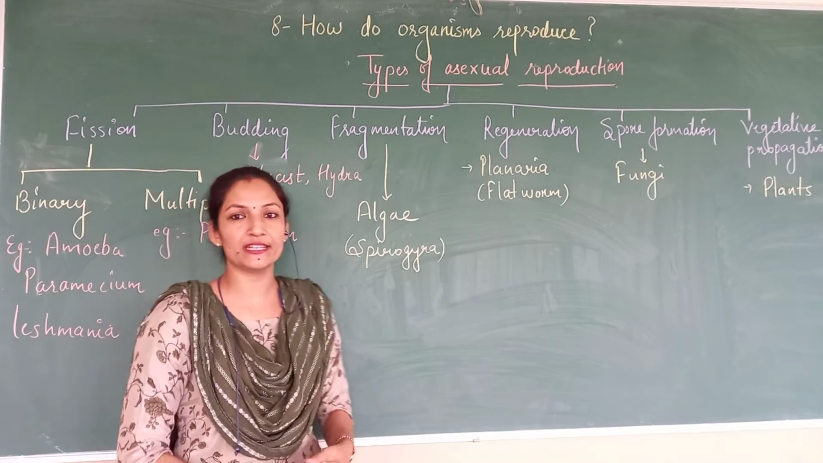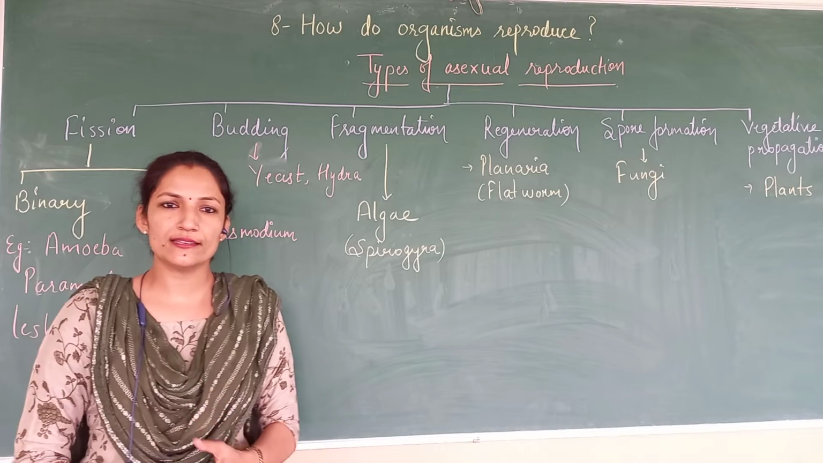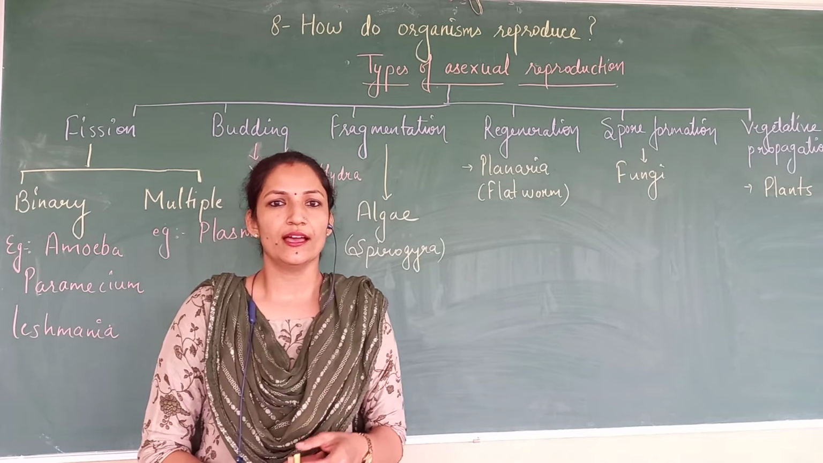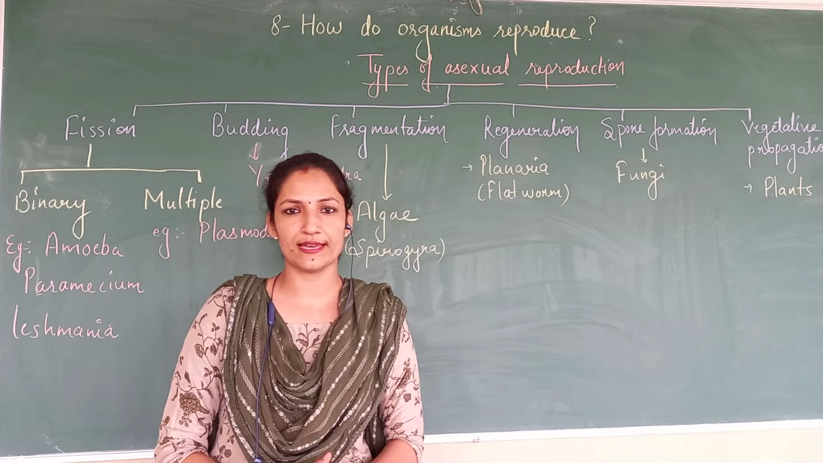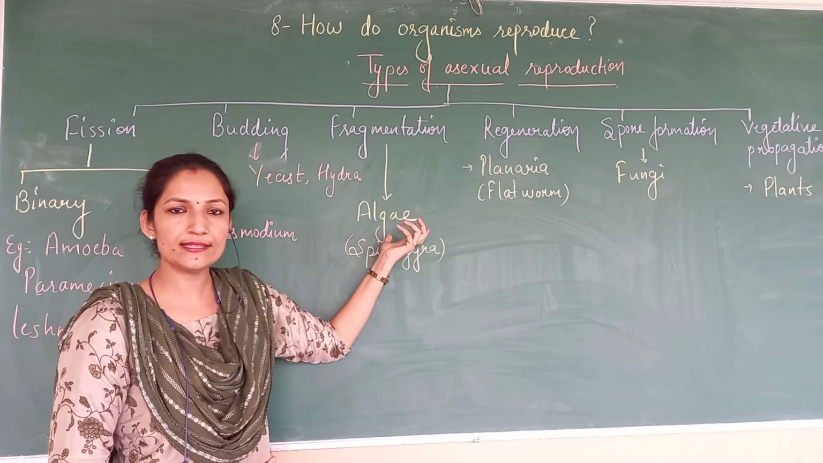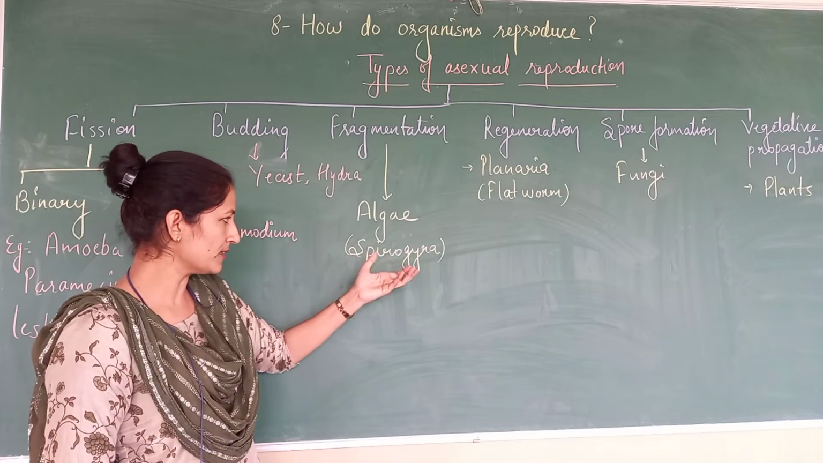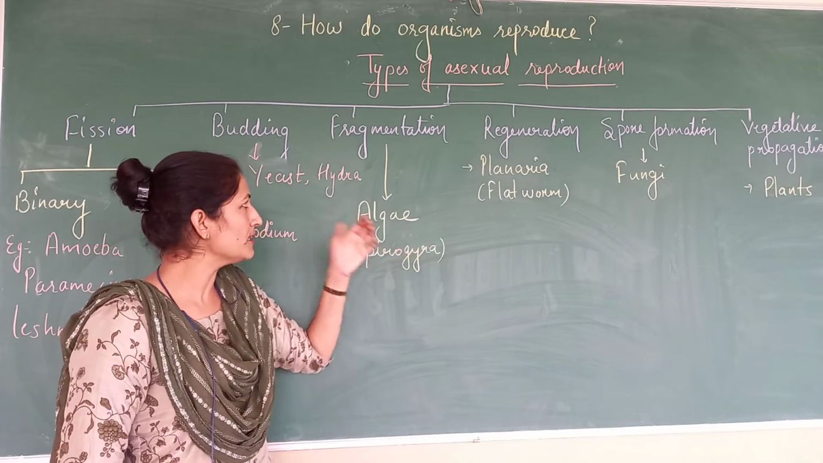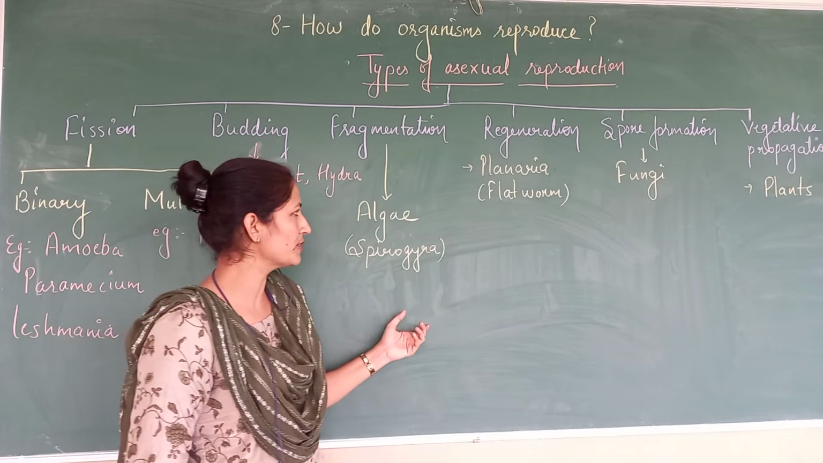Next we have fragmentation. As the name indicates, the organism breaks into pieces, into fragments, and each fragment will give rise to a new organism. It mainly occurs in algae. Algae come under the lower plants. One example is Spirogyra. So these algae reproduce via fragmentation. This is one method of their reproduction.